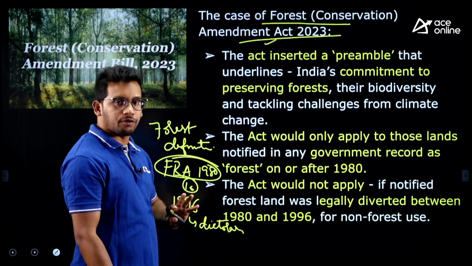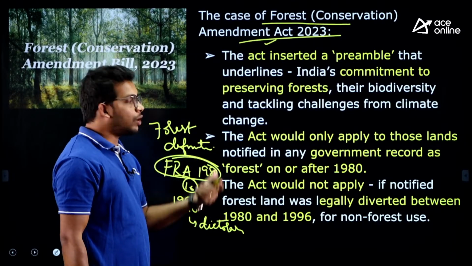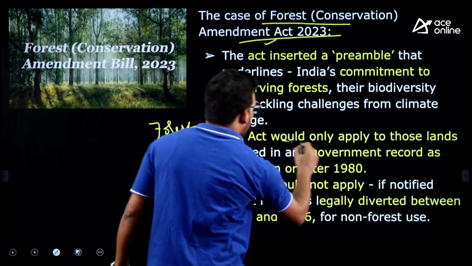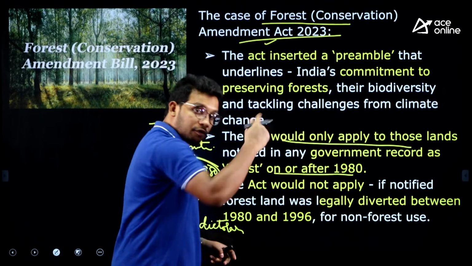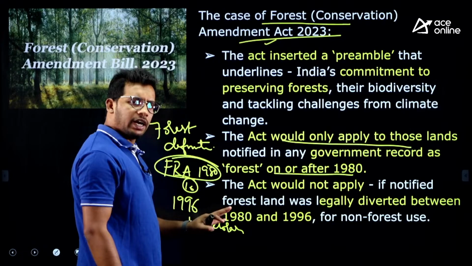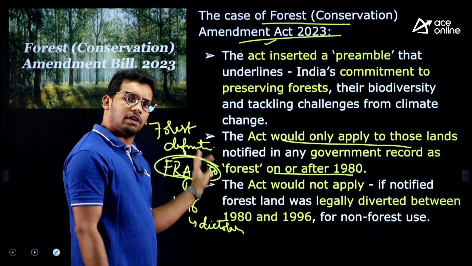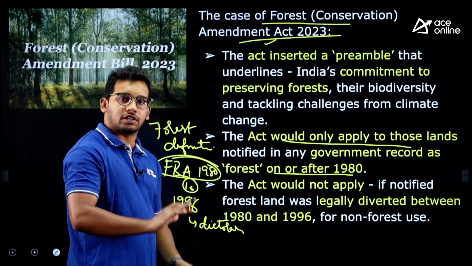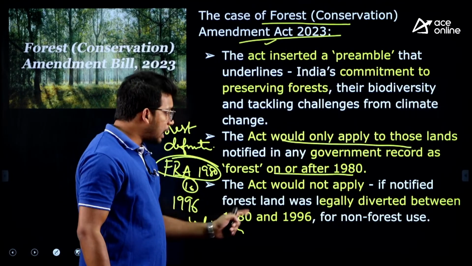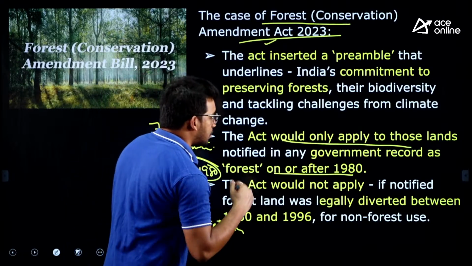They amended the Act and said that the Act would apply to those lands which are recorded on or after 1980. Fine, after 1980 whatever the forest definition will be covered, that is fine. So the deemed forest also will be covered, but again they have given an exemption.